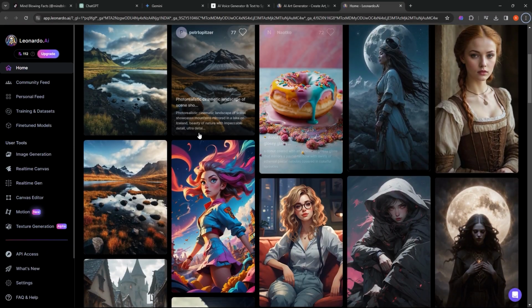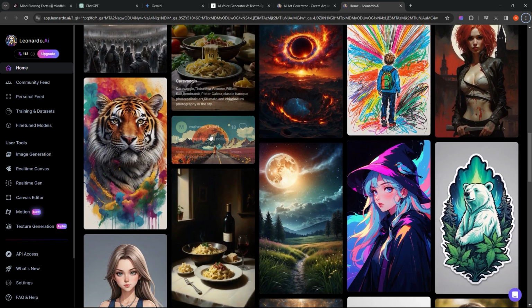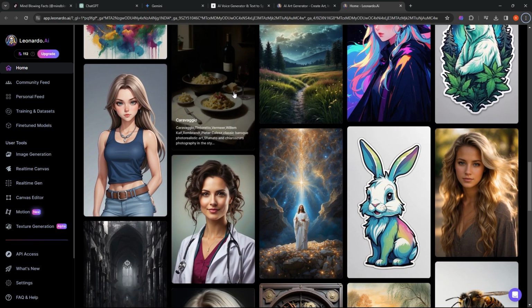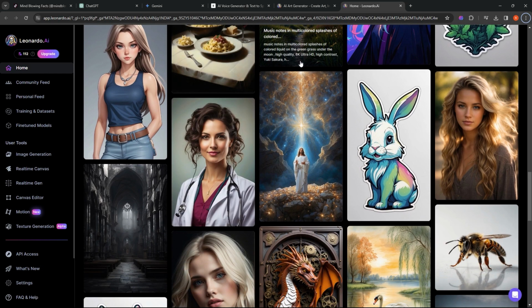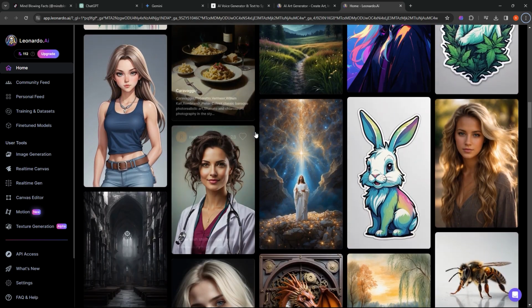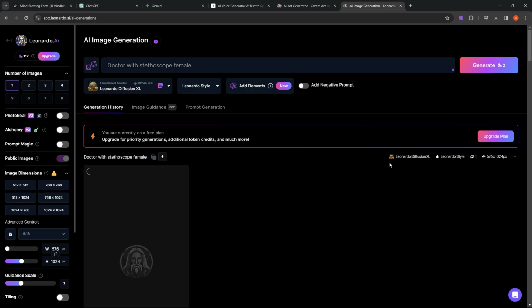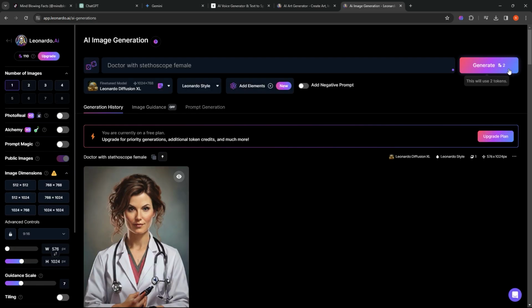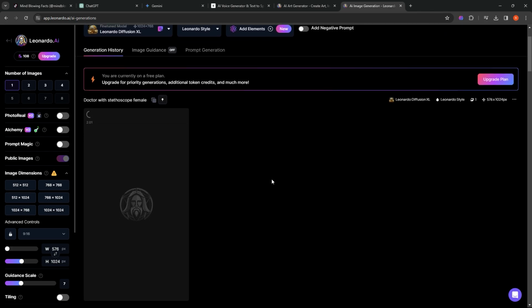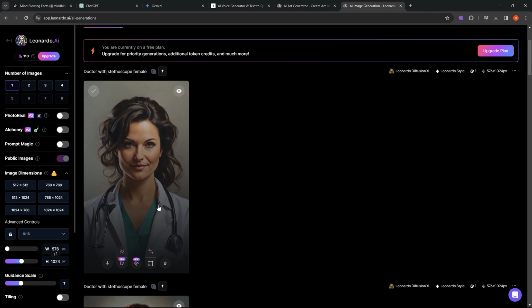To begin, we'll need to create a female character using Leonardo AI, a free AI image generator similar to Midjourney. With Leonardo AI, you'll receive free credits daily, so there's no need to pay for it. Visit Leonardo AI and choose a suitable AI model from the available images. Click on Generate using this model. If you're not satisfied with the results, you can modify the prompt and generate new images. Feel free to try again until you find the one you like. Personally, I find this particular image quite appealing and will use it for this video.